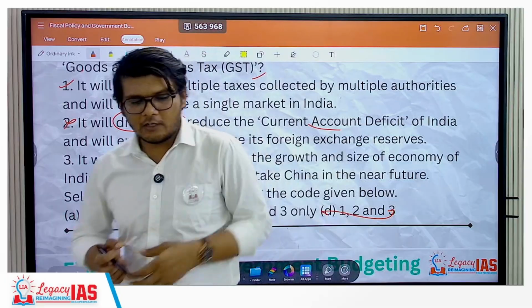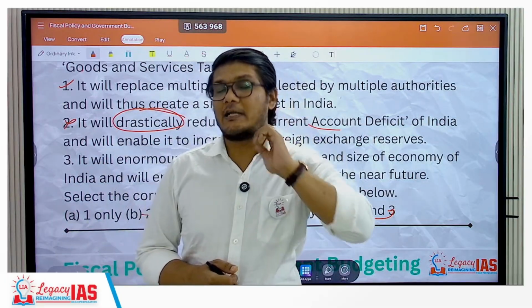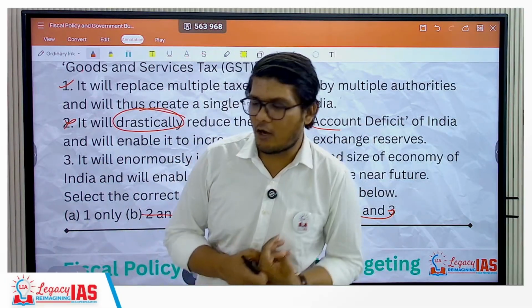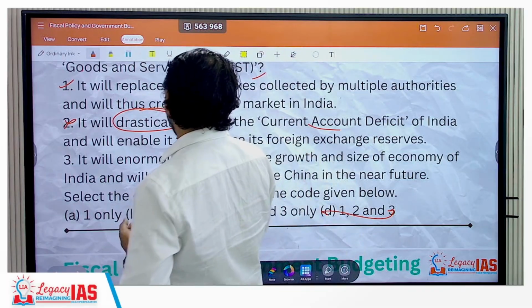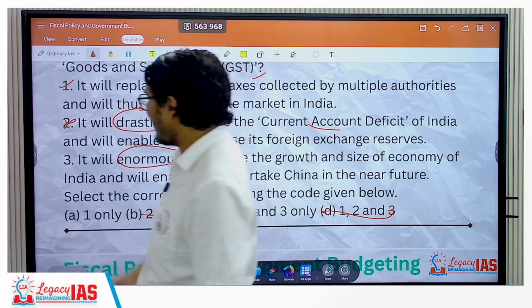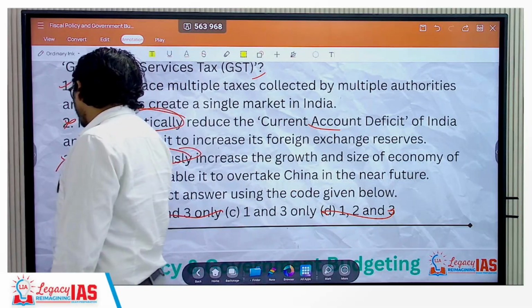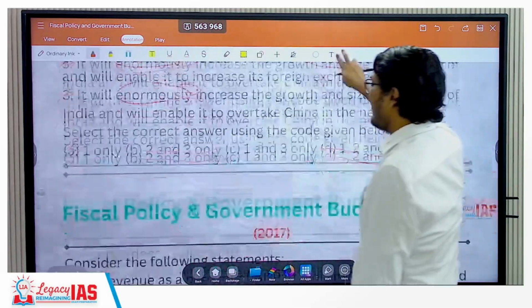No, absolutely not. It can facilitate the demand and facilitate the economy, but drastically, enormously in the near future. Again, an extreme statement, incorrect. So the correct answer here is A, that is 1 only.